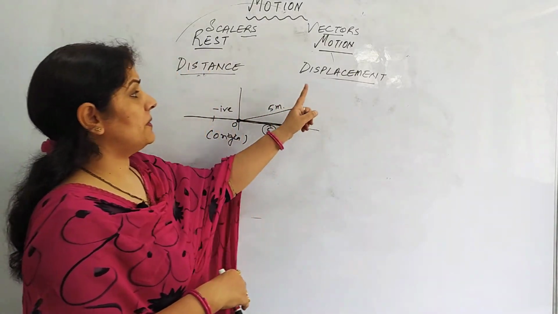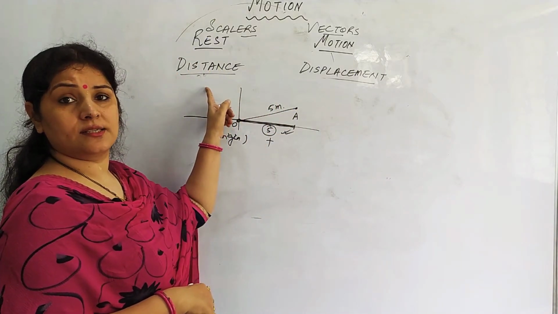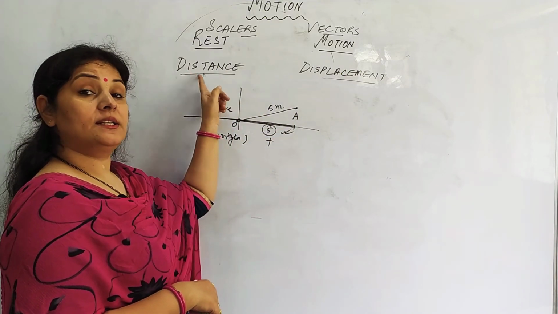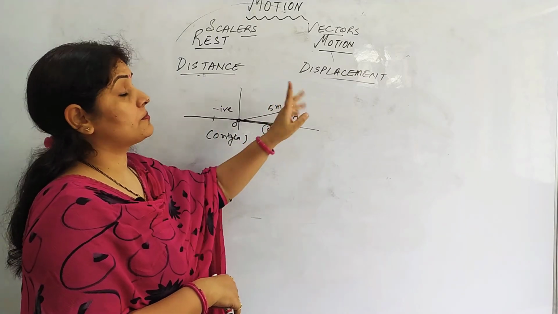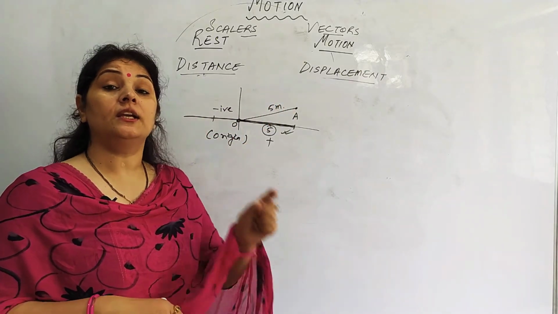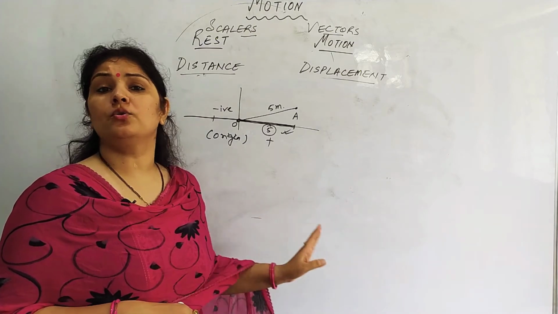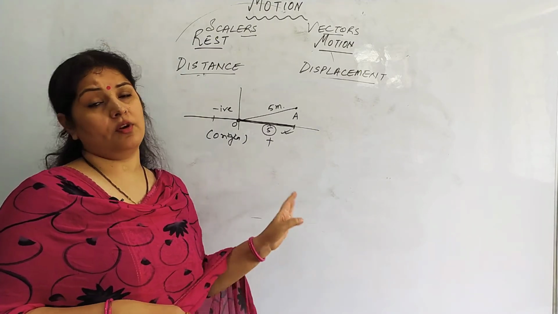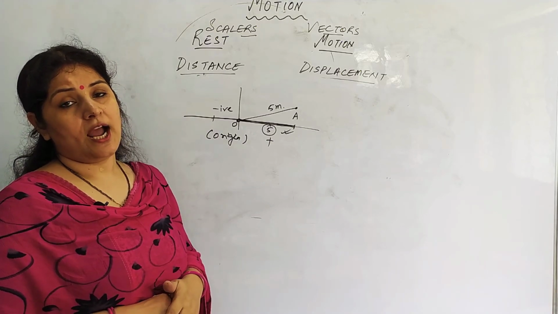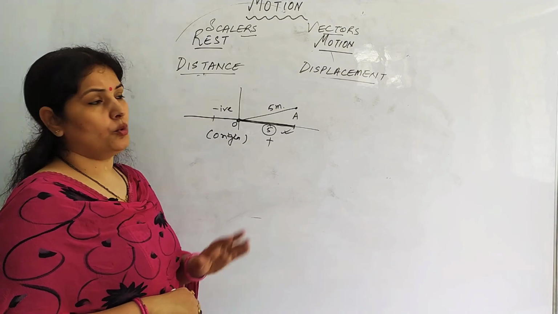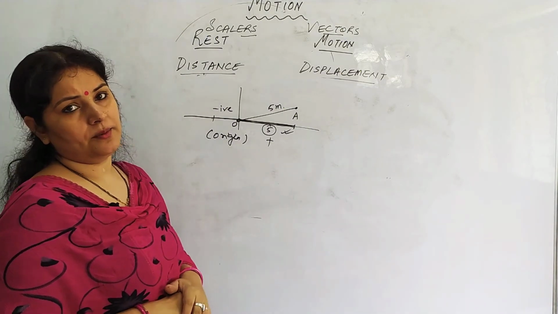In any case, displacement cannot be greater than the distance. Distance could be equal, distance could be greater. But distance can never be less than the displacement, because in displacement what we say is shortest distance, shortest, superlative degree. So it cannot be less than that. The shortest distance will be the displacement. I hope this is clear to you. SI unit for both is meter, right? Both are calculated in meters.